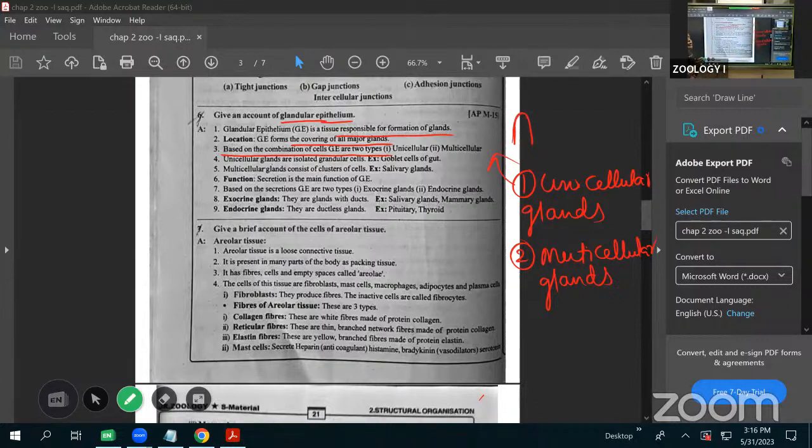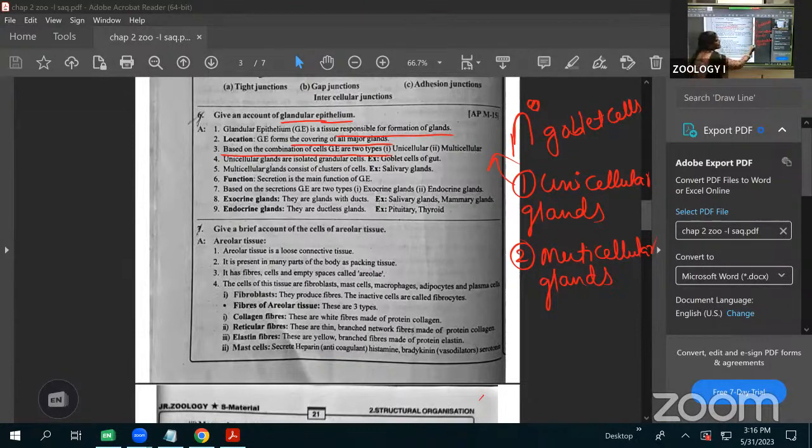It's in the name only. Uni means single cell. In a single cell only, they produce the secretions. That's why we call it a unicellular gland. An example is the goblet cells. The goblet cells are an example of unicellular glands.